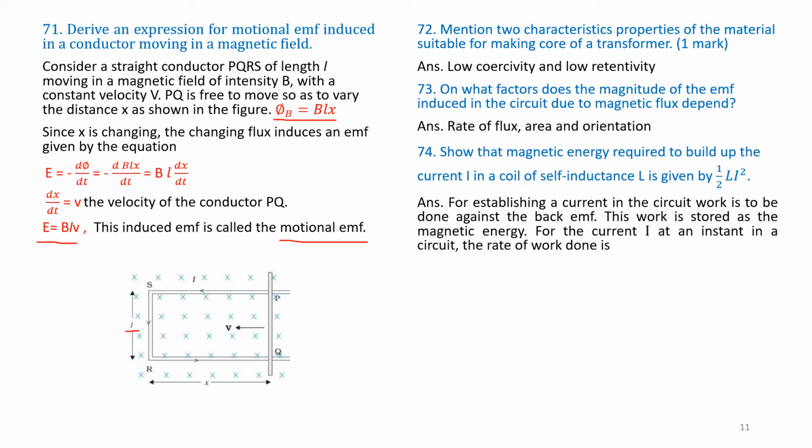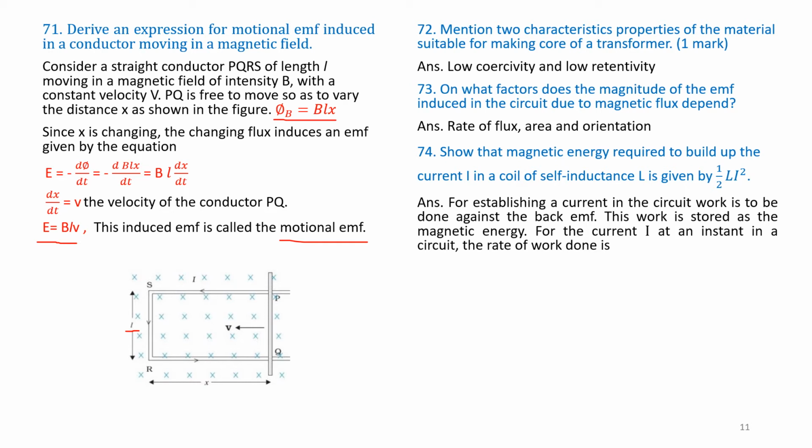Sorry, this question I will read again. Please show the magnetic energy required to build up the current I in a coil of self-inductance L is given by the relationship half L I square. That is, we have to prove U is equal to half L I square.